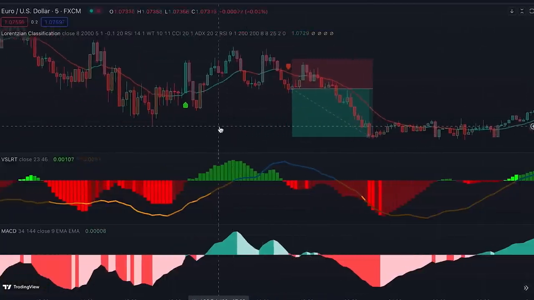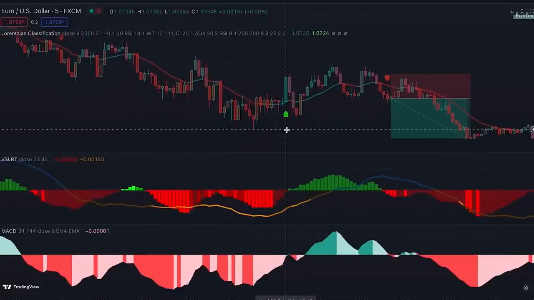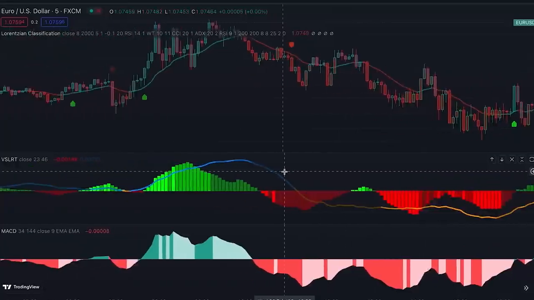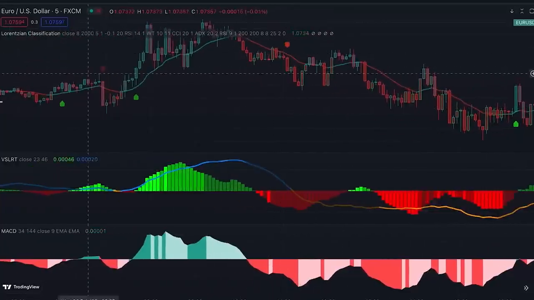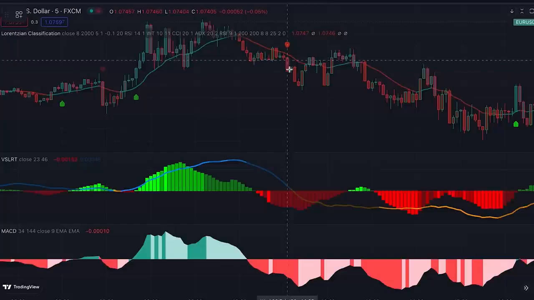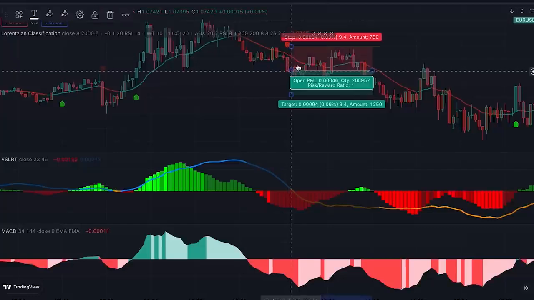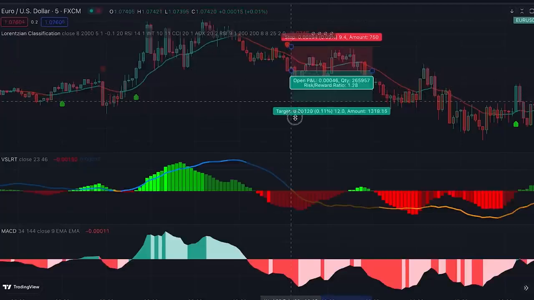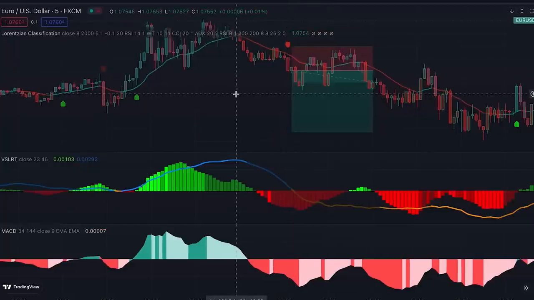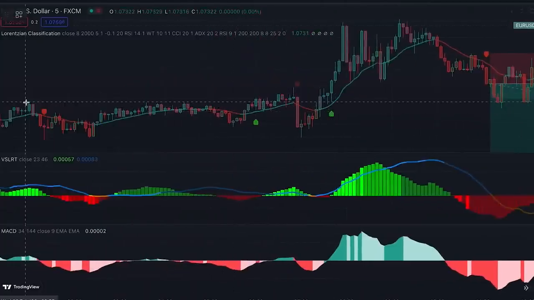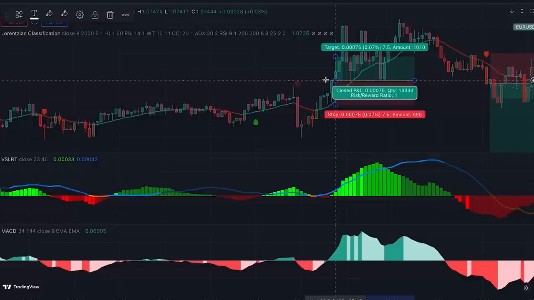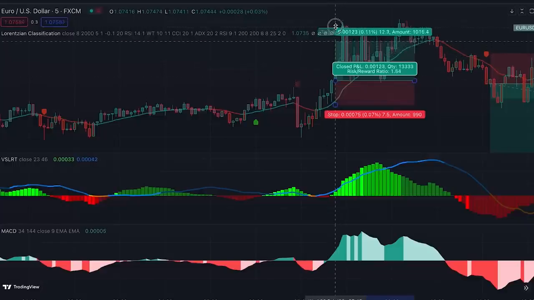Here we have a buy signal, but it's not confirmed. And this sell signal here is a confirmed signal as you can see. So we can enter another short position here as the new candle is opened. And this trade is also a successful trade as you can see. Here we have a buy signal. It's a confirmed signal. So in practice, we can also enter a long position here as the new candle is opened. And this trade is also a successful trade as you can see.